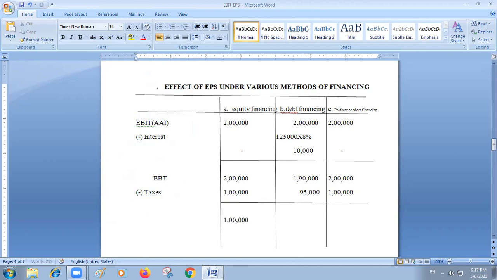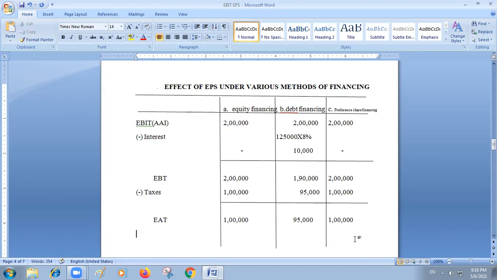If you deduct 95,000 from 1,90,000, you will get 95,000. Here you will get 1 lakh rupees. Okay. So what is this? This is EAT. EAT means earnings after tax.